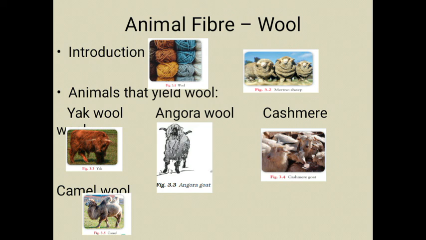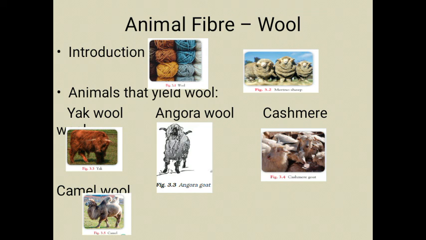The quality of wool is determined by various factors like the diameter of the fiber, color and strength. So the fiber diameter is the most important wool characteristic which determines the quality of wool and the price of wool.